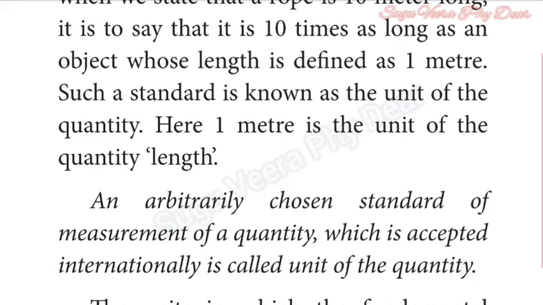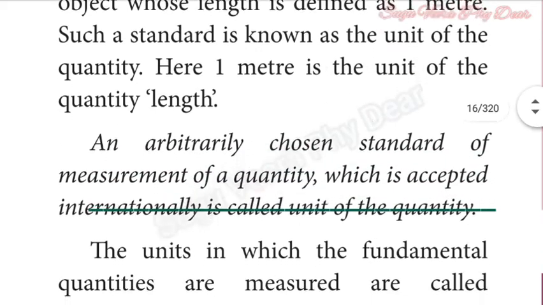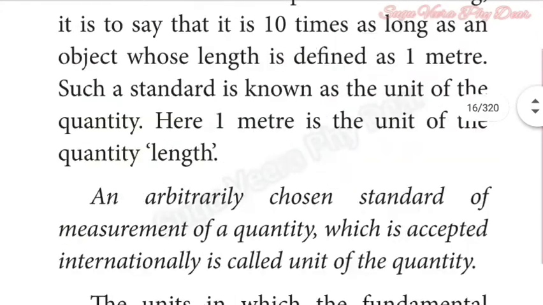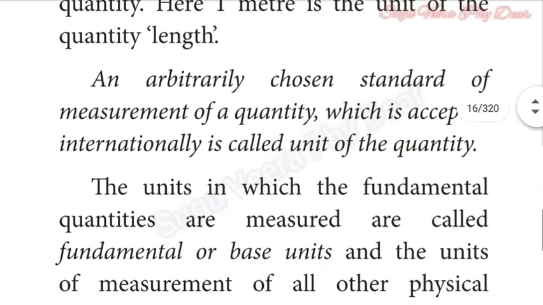And its scientific definition: an arbitrarily chosen standard of measurement of a quantity which is accepted internationally is called the unit of the quantity. The units in which the fundamental quantities are measured are called fundamental or base units.